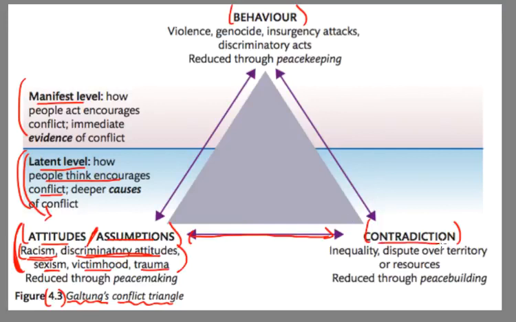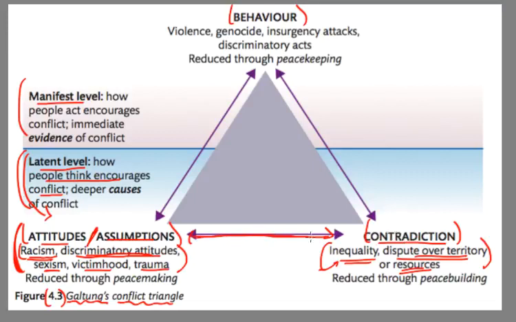Similarly, on the latent level, you have contradiction. So you have inequality that is perceived. People feel that things are unequal. There's dispute over territory, maybe it's not a violent conflict yet, and over resources as well. But people are feeling that distribution is unequal. And so, again, that's sort of internalized and brewing just under the surface.